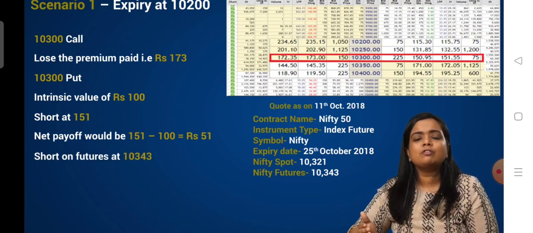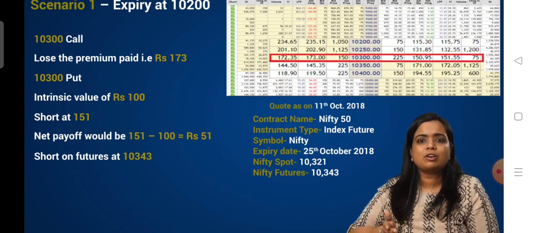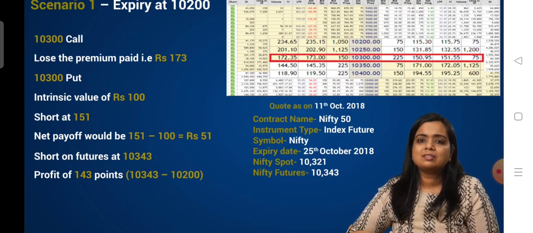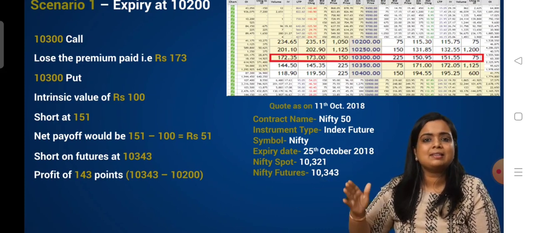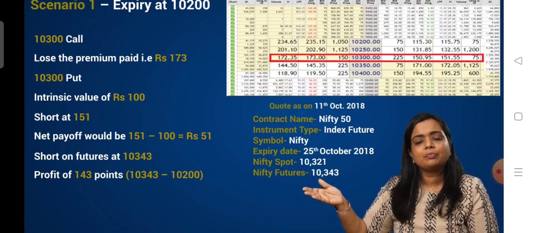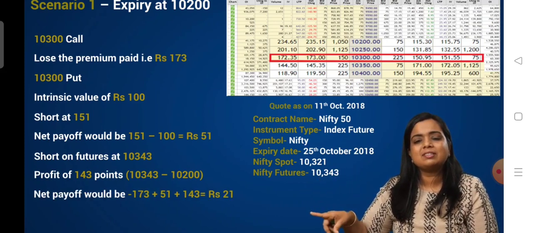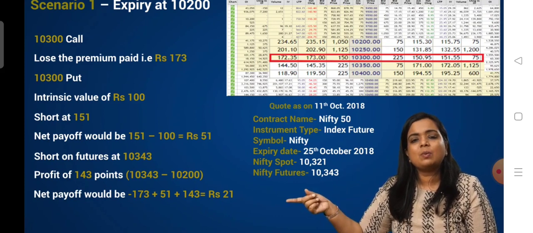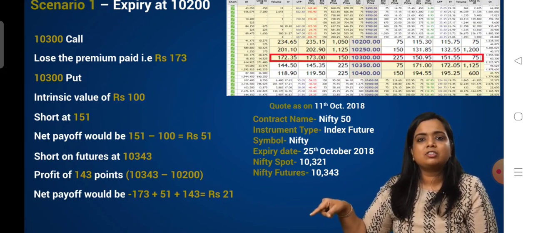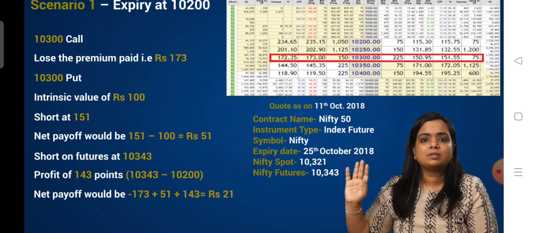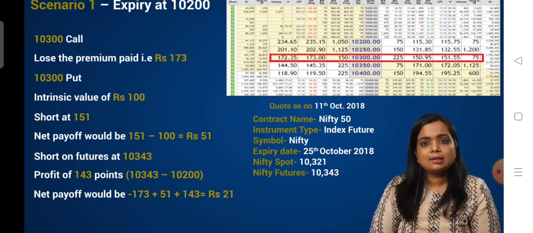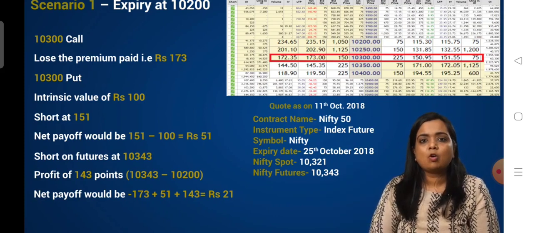We are short on futures at 10,343, which would result in a profit of 143 points, 10,343 minus 10,200. So the net payoff would be minus 173 plus 51 plus 143, which is 21 rupees. So clearly, instead of a zero payoff, we are experiencing a positive PL.